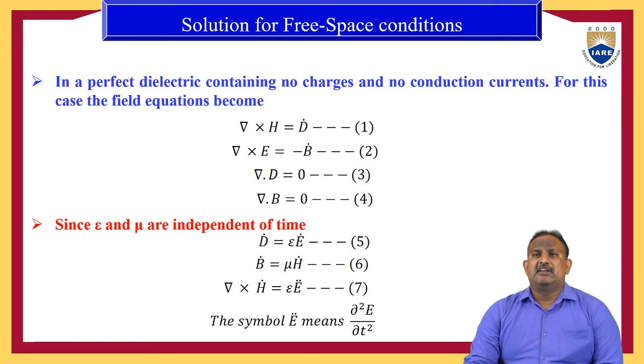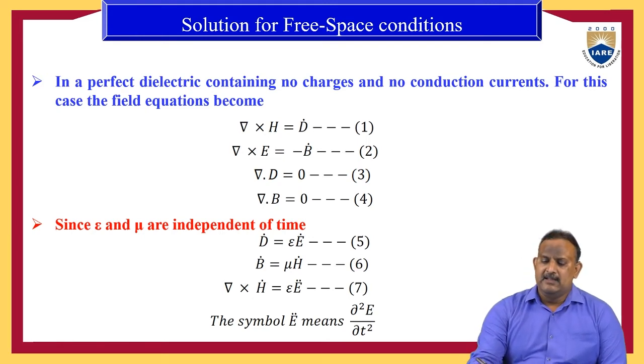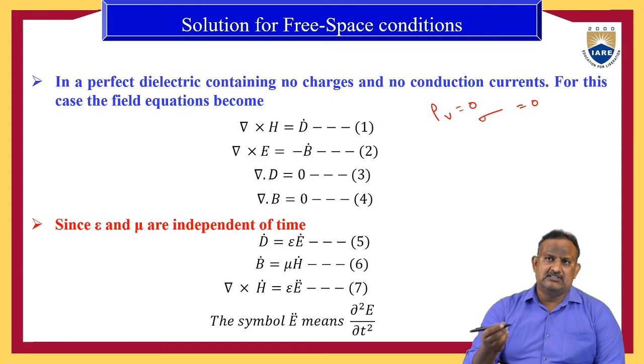So let us assume a perfect dielectric condition. Because it is a dielectric medium, we don't have any charges and we don't have any conduction currents. So we can assume the volume charge density rho v equal to 0 and conductivity sigma equal to 0. Therefore, for this dielectric medium, the four Maxwell equations become as follows.